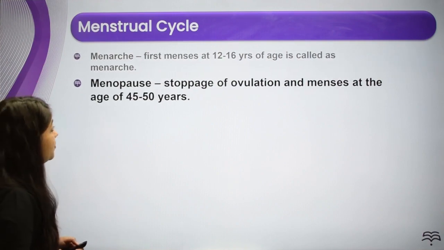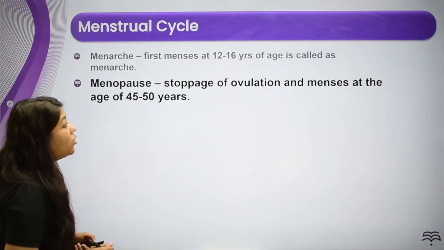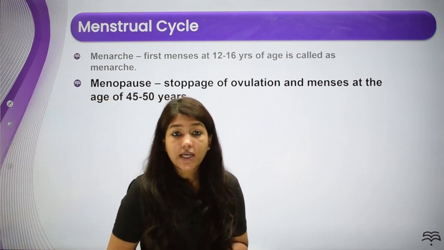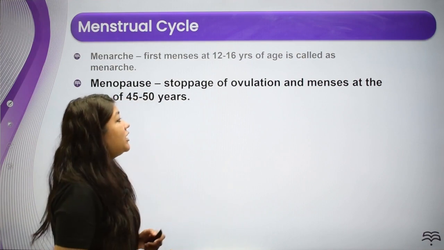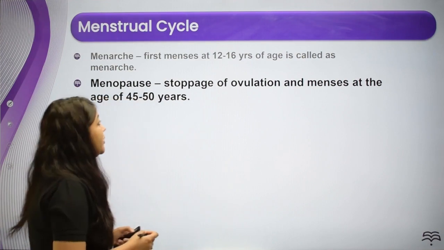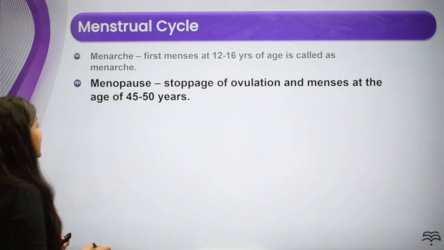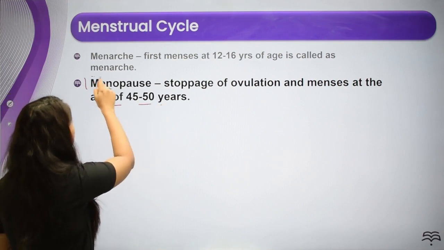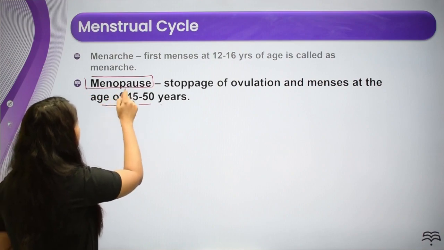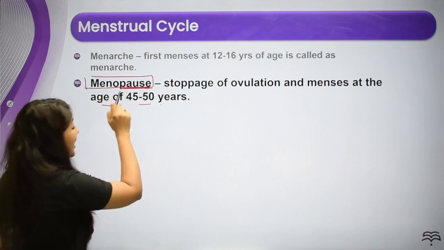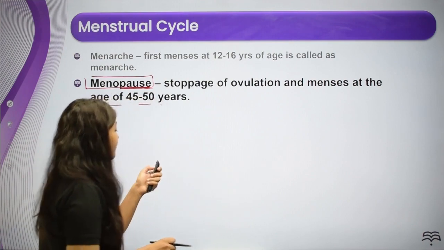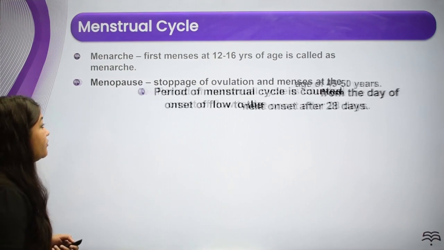Then we have menopause. What is menopause? Stoppage of the menstrual cycle. Of course, it makes sense. If the menstrual cycle is going to stop, the process of ovulation will also stop. So the stoppage of ovulation and menses at the age of 45 to 50 years is nothing but menopause, right? The term has pause in it. So the menstrual cycle gets paused at about 45 to 50 years of age in females.